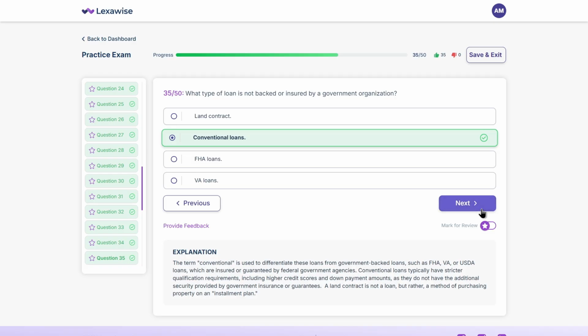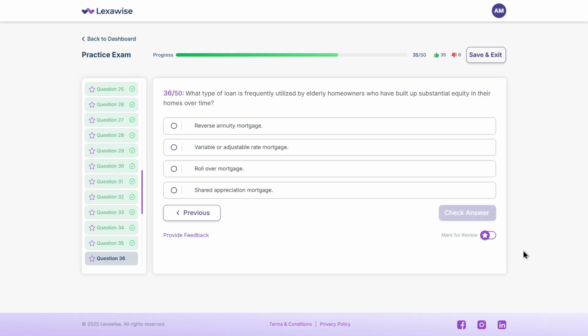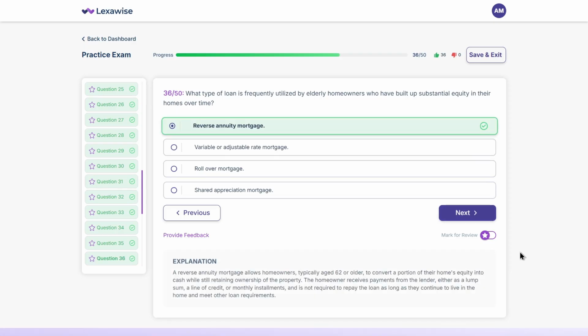Here's one more. What type of loan is frequently utilized by elderly homeowners who have built up substantial equity in their homes over time? A. Reverse annuity mortgage. B. Variable or adjustable rate mortgage. C. Rollover mortgage. D. Shared appreciation mortgage. Take a second. The correct answer is A. Reverse annuity mortgage. This type of loan allows seniors to tap into their equity without making monthly payments, as long as they stay in the home.